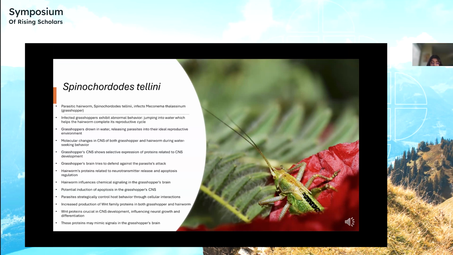These revelations align with previous research on other host parasite systems, illustrating the widespread phenomenon of parasitic manipulation of host behaviors through cellular interactions that affect critical brain processes and neurotransmitter activity. And using this, parasites can steer host behavior towards actions that serve their own reproductive goals.